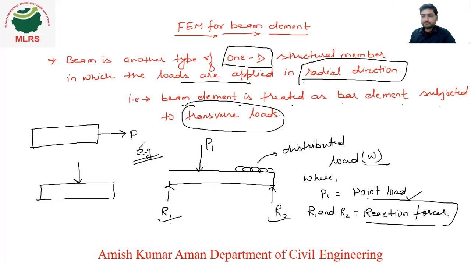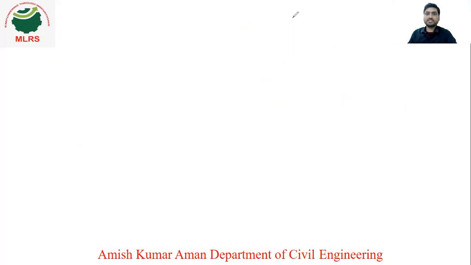So first, we will see the shape function of a beam element. Already we have seen that, but again we will see how we derive the shape function for a beam element, and then we will go for the stiffness matrix, global stiffness matrix for a beam element, and then we will move to the problems, analysis of beams using FEM, finite element method. So let's go for the shape functions of a beam element.